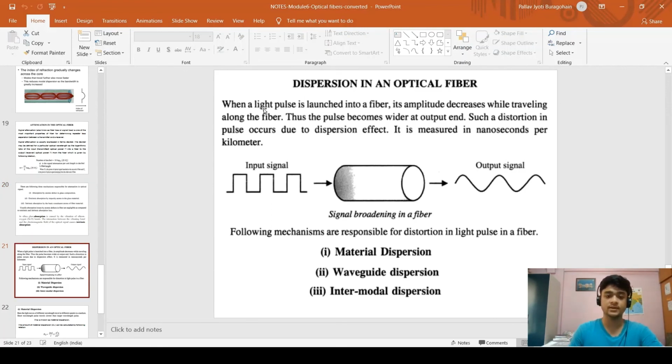Dispersion in optical fiber: when a light pulse is launched in the fiber, its amplitude decreases while traveling along the fiber. Here we can see the input signal and output signal broadening. The pulse becomes wider at the output end. This is due to the dispersion effect, and it is measured in nanoseconds per kilometer. The following are the mechanisms responsible for distortion in the light pulse: material, waveguide, and intermodal.